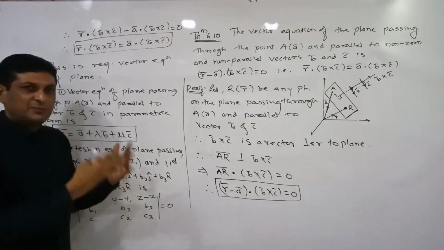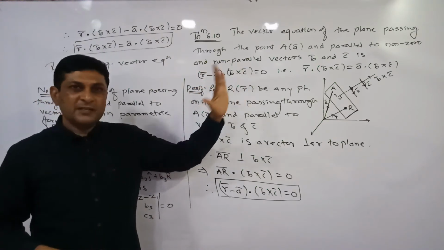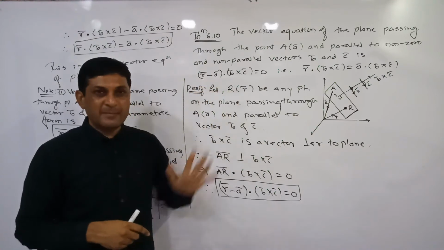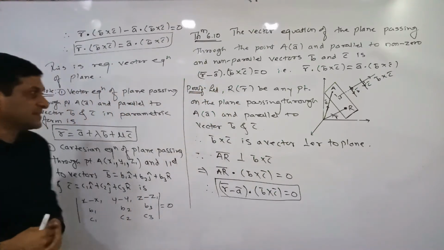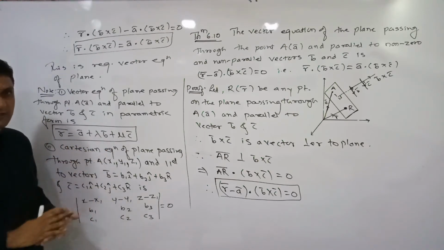Now observe some of the important results related to this theorem. This is the vector equation of the plane. In this case, the parameter does not appear, that's why it is called the non-parametric equation. So now we are discussing the parametric equation. Its proof is not given in our textbook, just one formula is given to us.